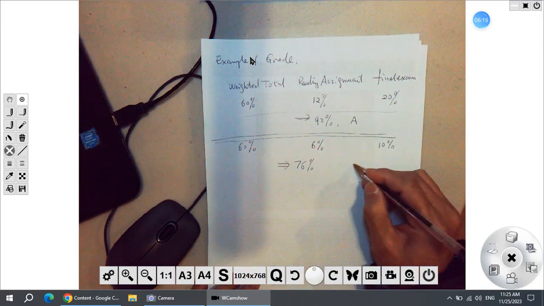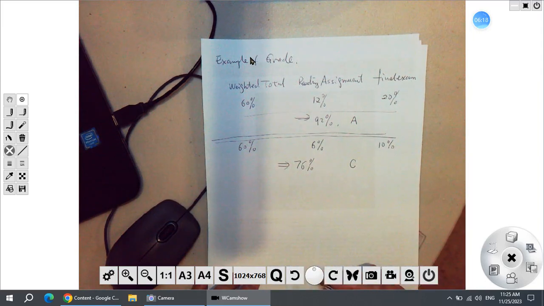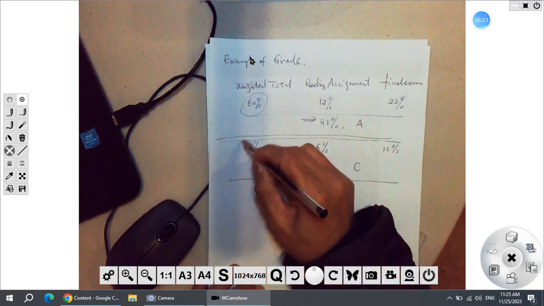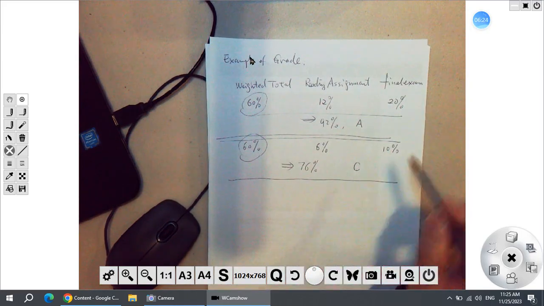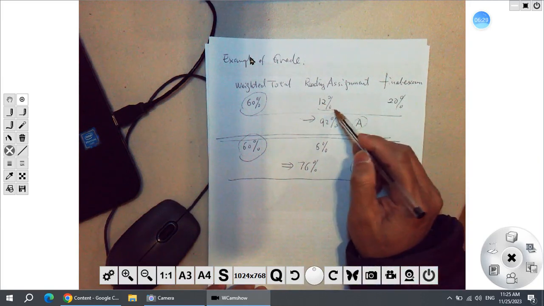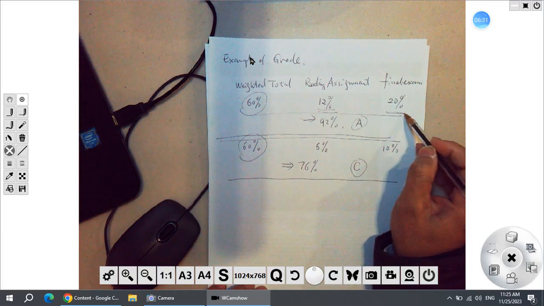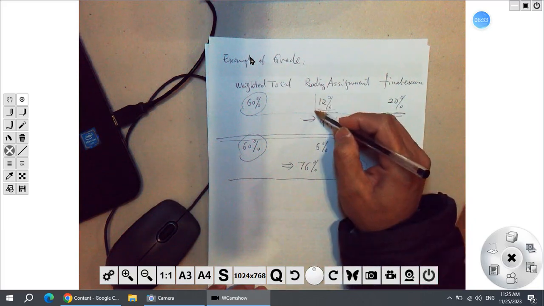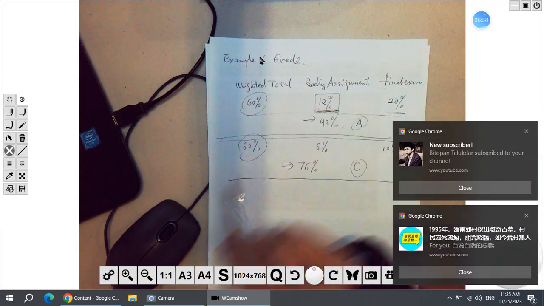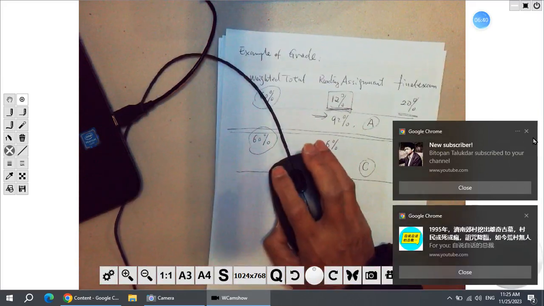That will be C. Alright. So now based on your weighted total, you can have an estimate of what your final grade will be, depending on your reading assignment and the final exam. And for reading assignment, I would say you just pay time.